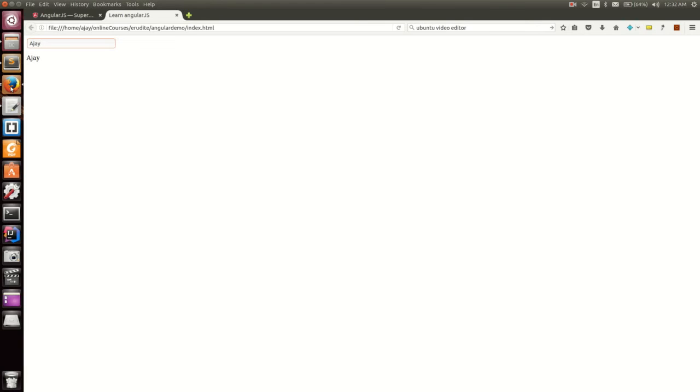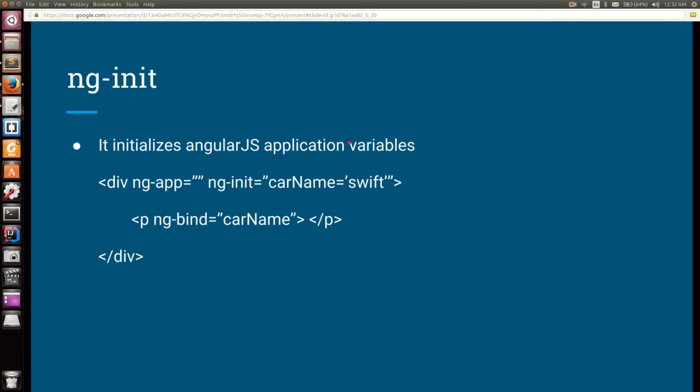Okay. Now we will again go to our slide. What next? So here we are studying about ng-init. What does ng-init do? At the starting, you have seen the text box that I have shown on the page is completely blank, but I want to initialize its state. How will I initialize that state? The ng-init directive lets us initialize whatever variable we want in the state.